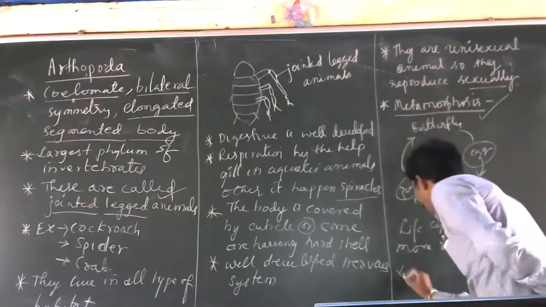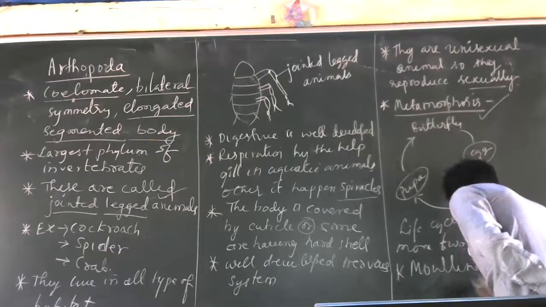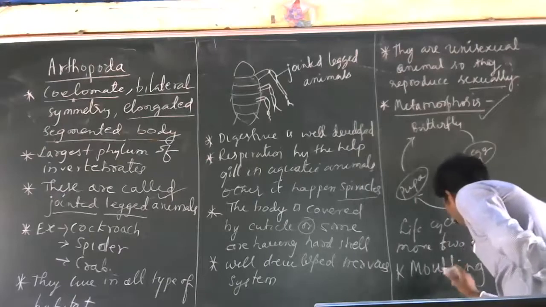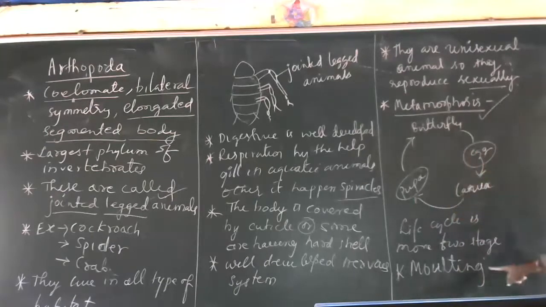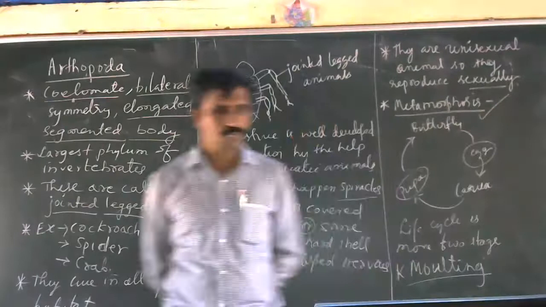Then you can see one more process that is called molting. Molting also can be seen. Molting means what? Shedding of the old skin. Shedding of old skin is called molting. This is also seen in this group of animals. This is about the characteristics of the phylum Arthropoda.